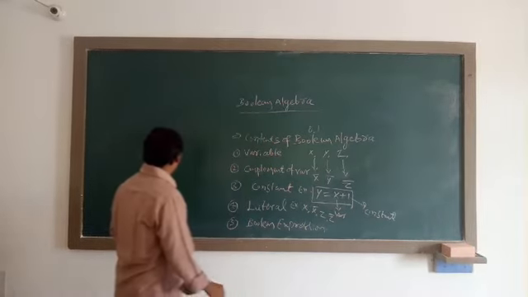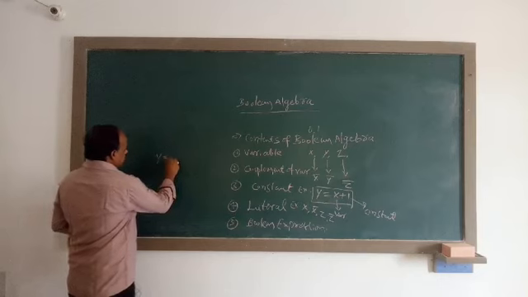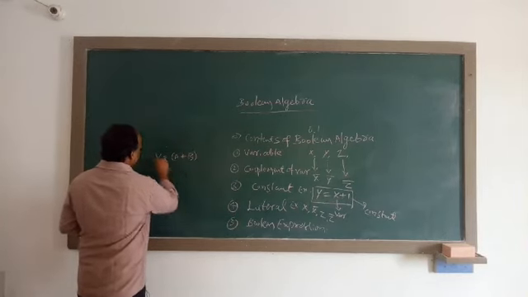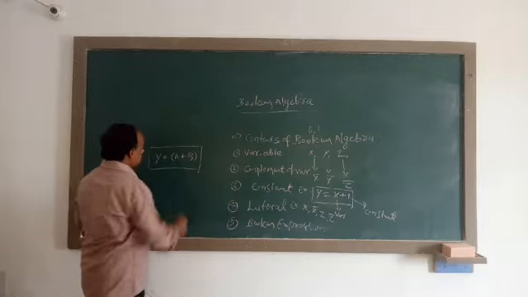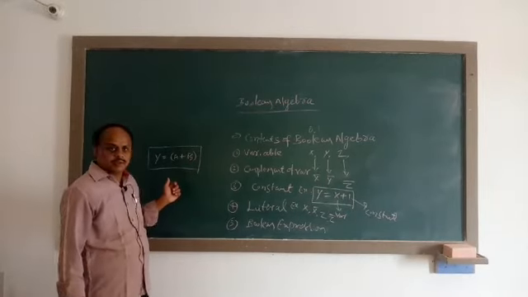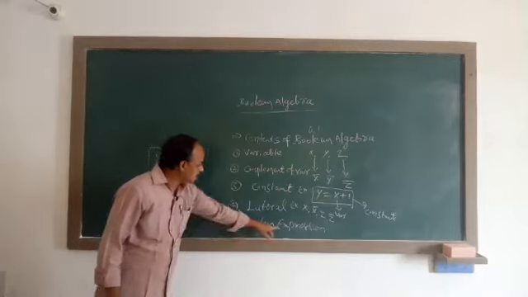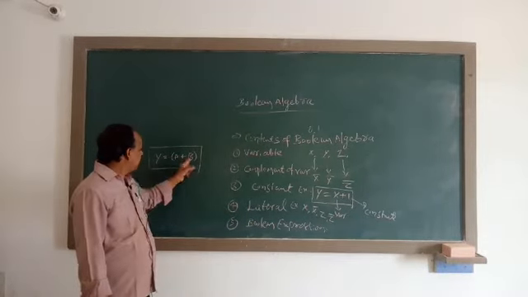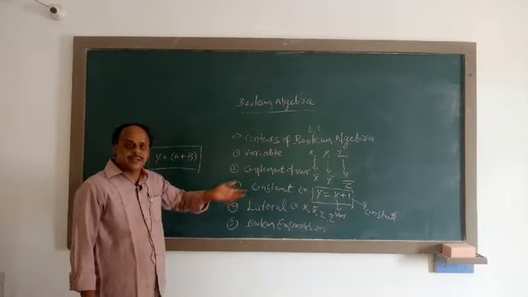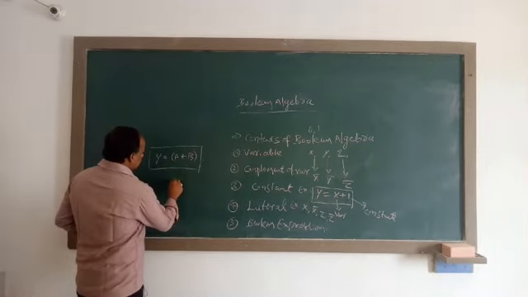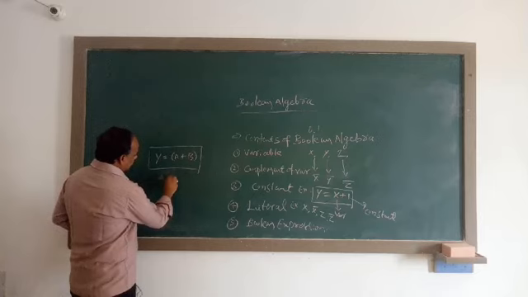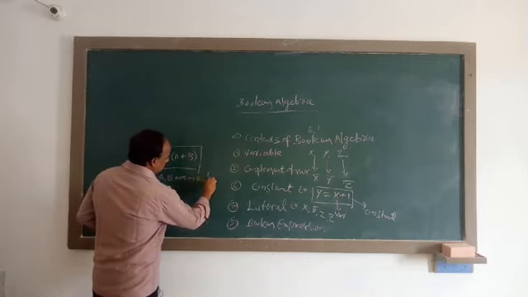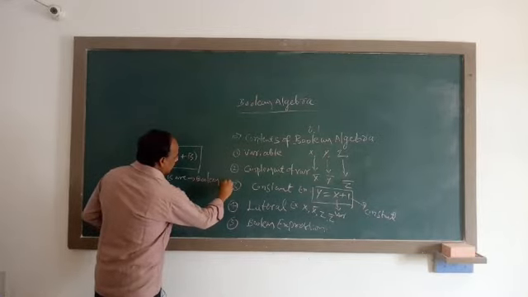For example, y is equal to a plus b. This is an expression. What is a Boolean expression? A Boolean expression is a combination of Boolean variables with Boolean operators. Here, a and b are what? Boolean variables.